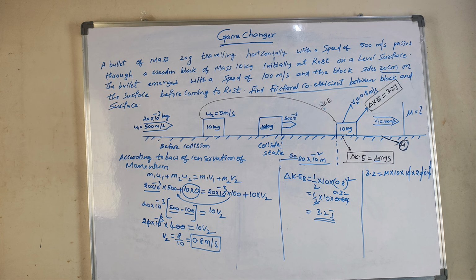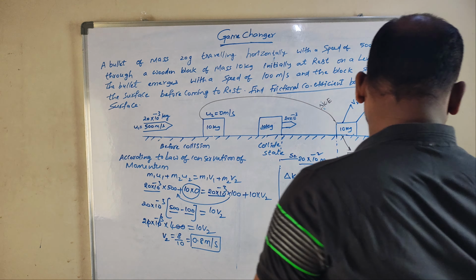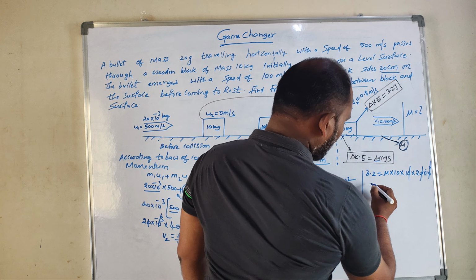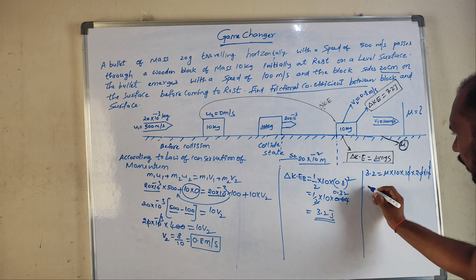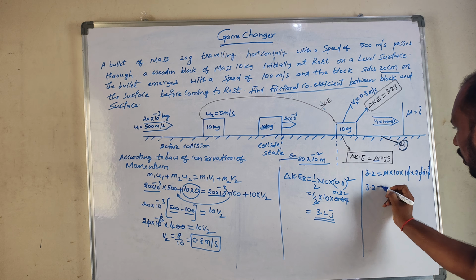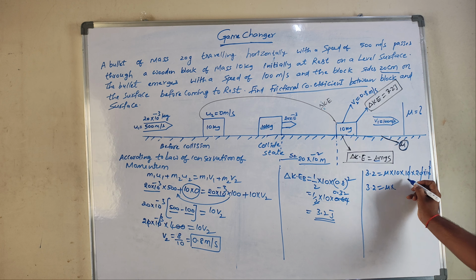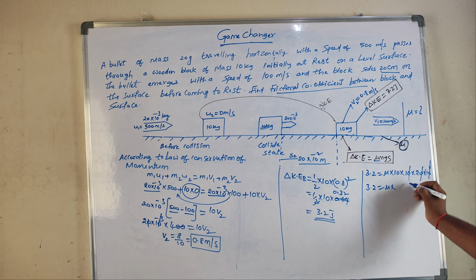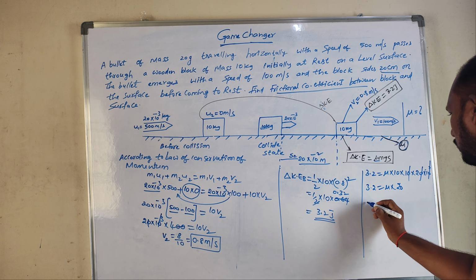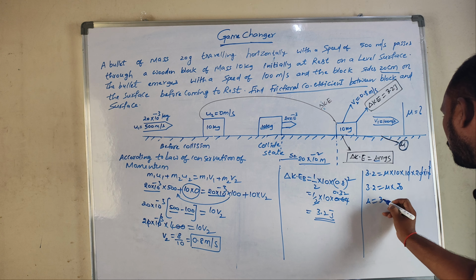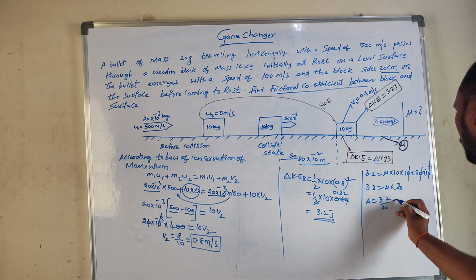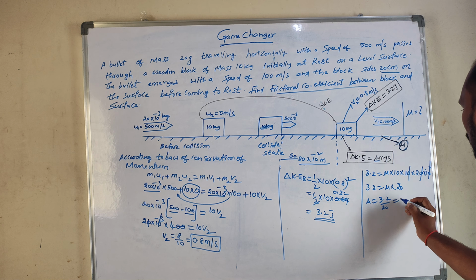Finally 3.2 is equal to mu into 10 into 20. So mu is equal to 3.2 by 20.